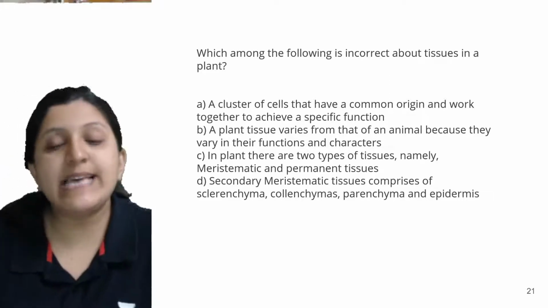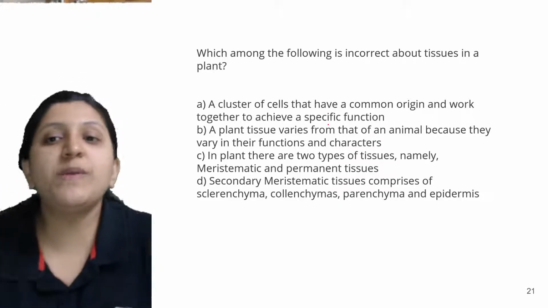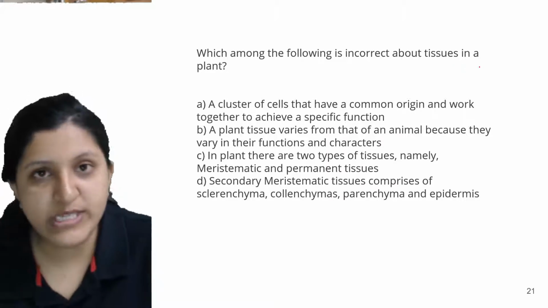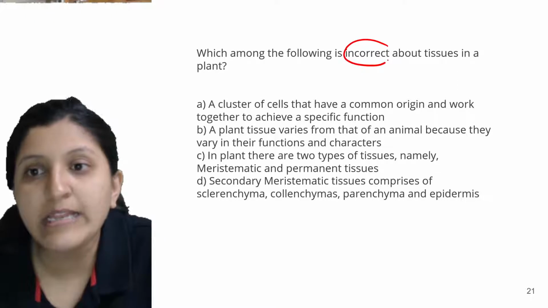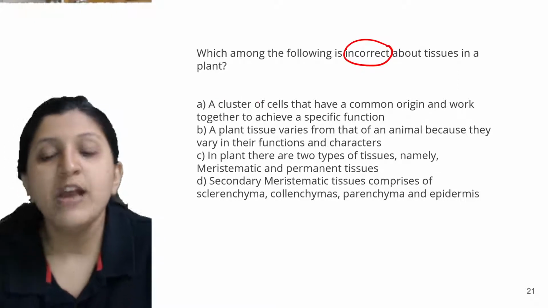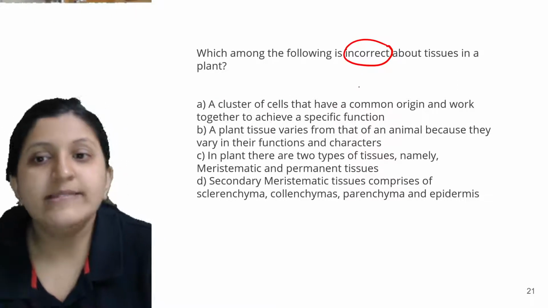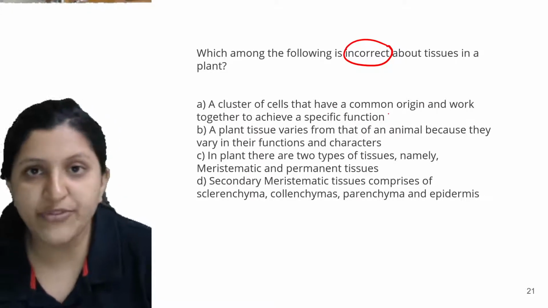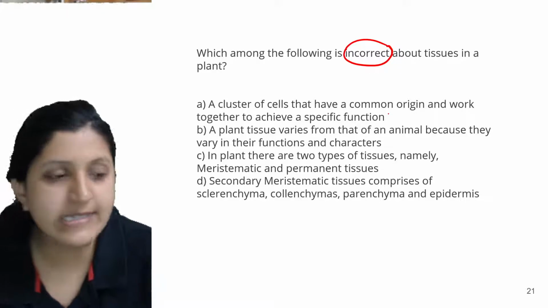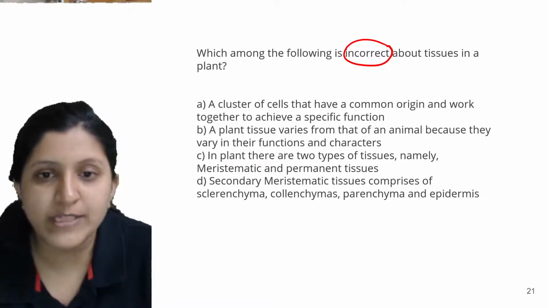Okay. So let's have a look at this question. Which among the following is incorrect about tissues in a plant? Okay, so there are tissues in a plant. So now what they are saying, it is incorrect. Alright, so a cluster of cells that have a common origin and work together to achieve a specific function. Okay, so this is the statement given, and this is A.